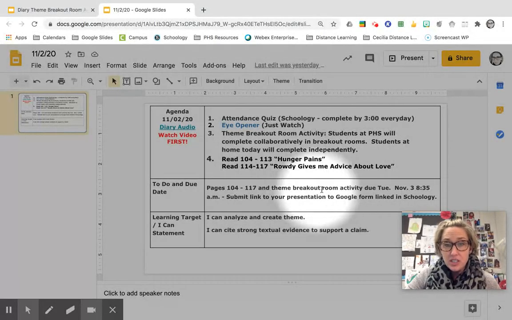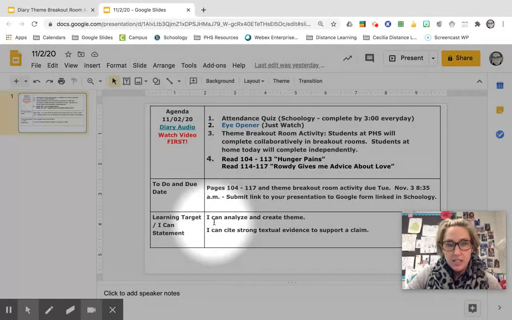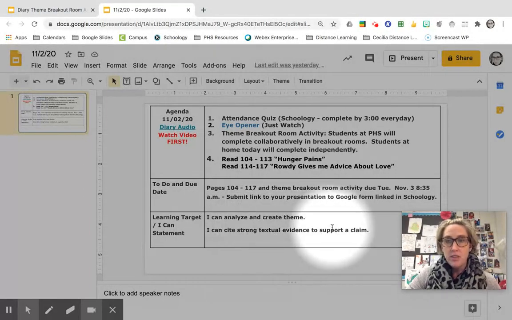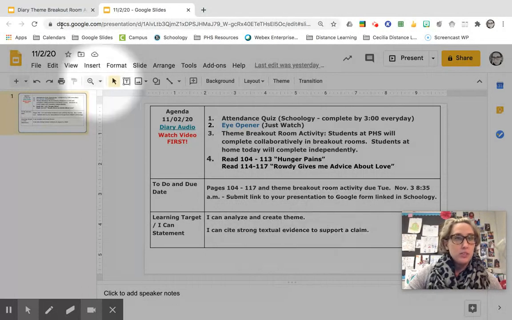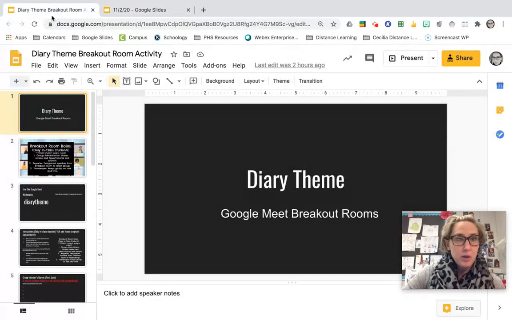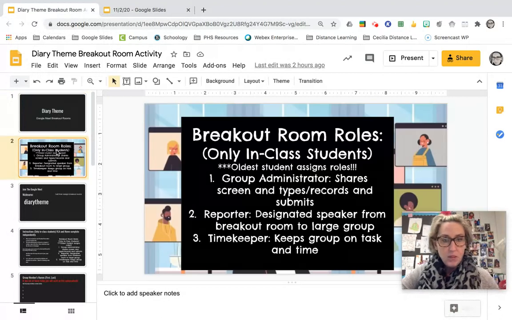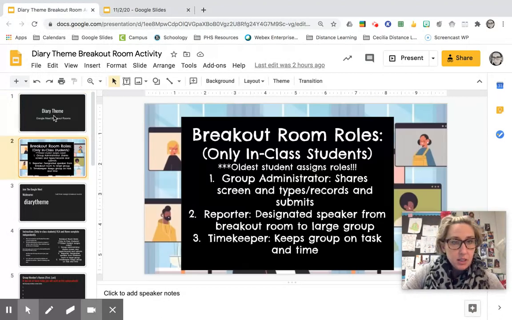So those pages in the theme breakout room activity are both due tomorrow, November 3rd, 8:35 a.m. And you're going to be submitting the link to your presentation to a Google form in Schoology, which I will show you how to do. And your two I can statements for today are that you can analyze and create a theme, and you can cite strong and thorough textual evidence to support that claim. So today, in order to do this breakout room activity, you are going to be going to this link.